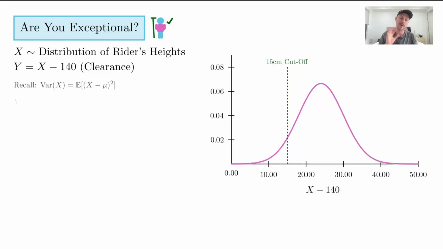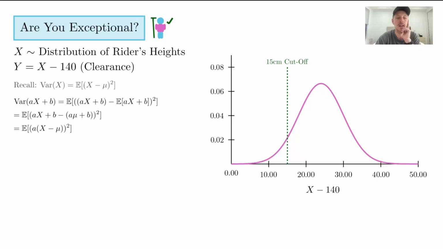And just recall, if we get a little bit mathsy here, that the variance is basically the expected value of the deviations squared. You need to go watch the previous video, I hope, to understand what this is all about. But what we can do now is say, all right, what is the variance of a linear combination of this random variable X? In this case, we've taken away 140. Well, we can see that shifting it all to the left didn't change anything. The variance, the spread of people's heights, obviously didn't change. So we should come to the conclusion that the variance is what's called invariant under a horizontal translation.